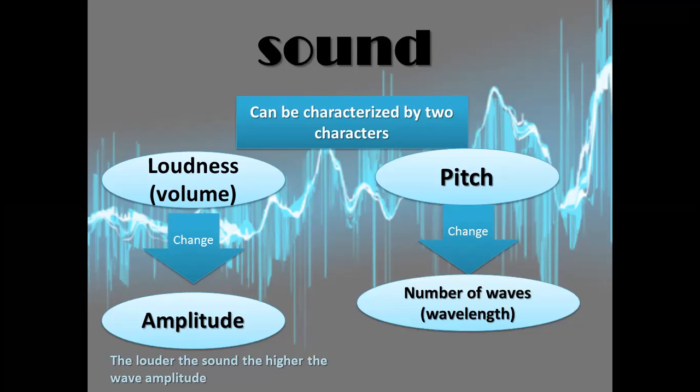High-pitched sound has more waves. Low-pitched sound has fewer waves. Fine, and that will affect the wavelengths. The more the waves, the smaller the wavelengths, because they are going to be closer to each other. But the fewer the waves, the larger the wavelengths.